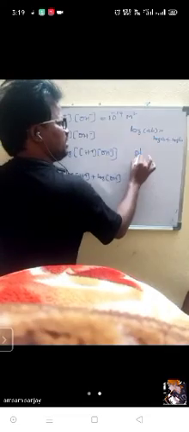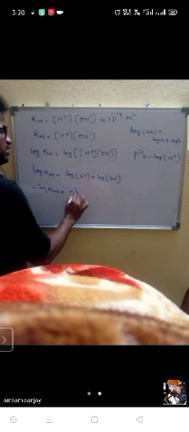Now, the pH formula you know, right? pH is equal to minus log of concentration of H plus. This is the formula. Now, both sides I am multiplying with minus. It means what will happen? Minus log of Kw is equal to minus log of H plus, here also minus, minus log of OH minus. Now see carefully, here keep plus and then in the bracket keep minus, to not confuse.